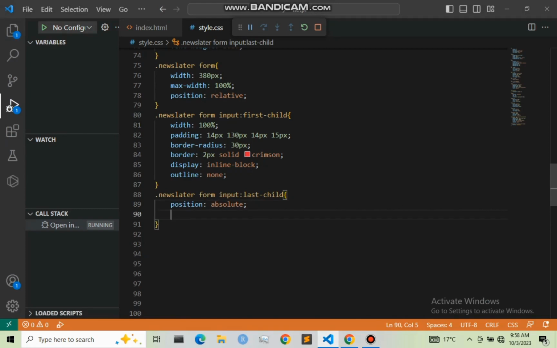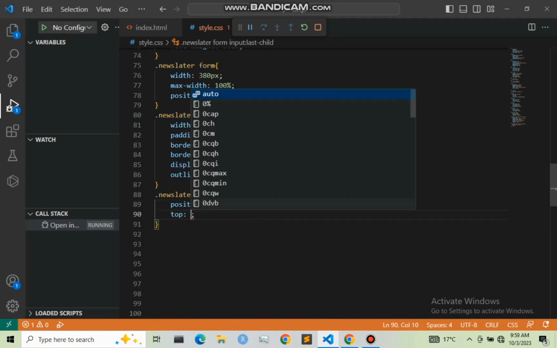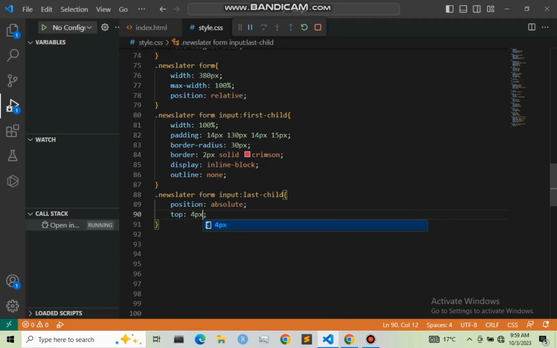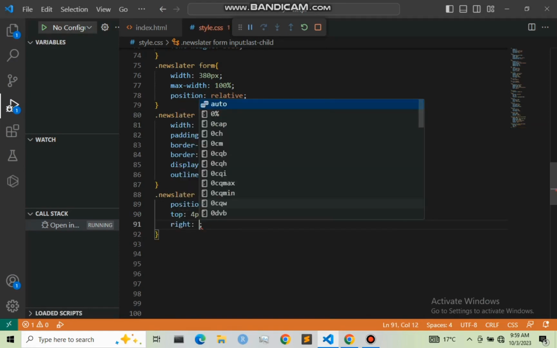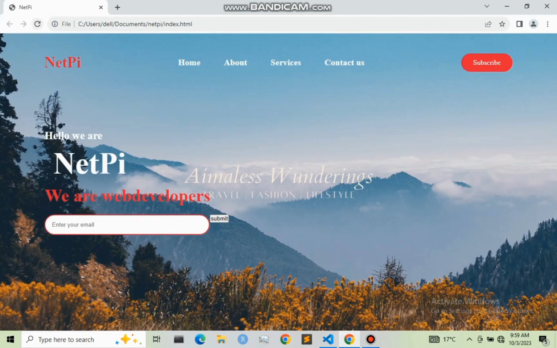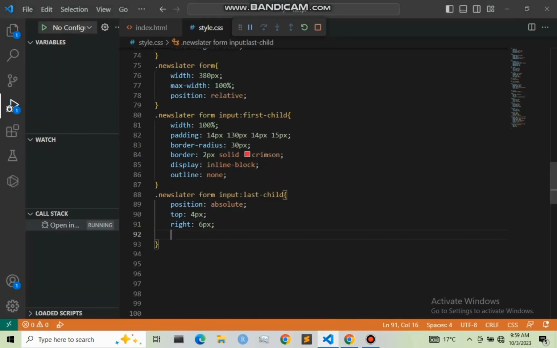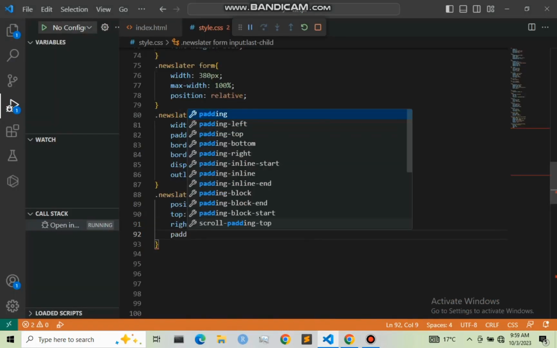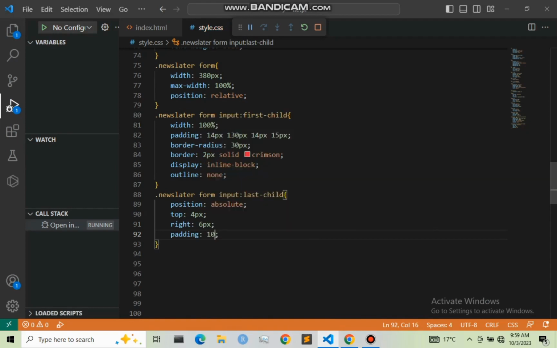So let me now start designing it. I want it from the top to be 4 pixel. Then from right, I want it to move by 6 pixel. So let me refresh our web page, then you see what I'm doing. As you can see, it is right here. Also, I'm going to give it a padding of 10 pixel from top, and left and right I'm going to give it as 30 pixel.